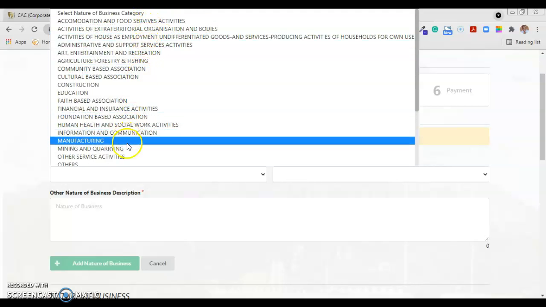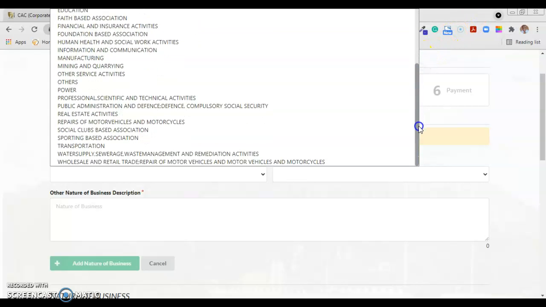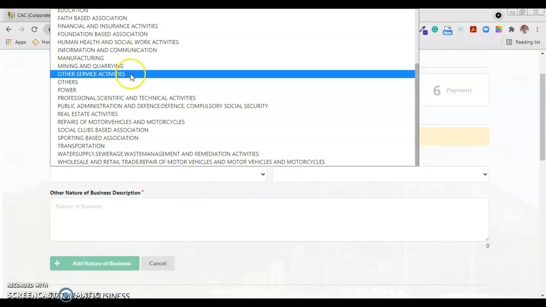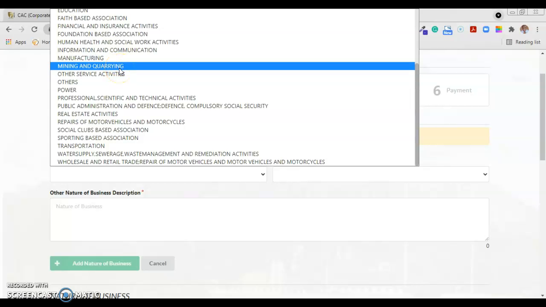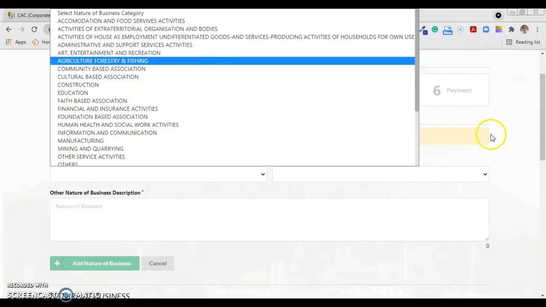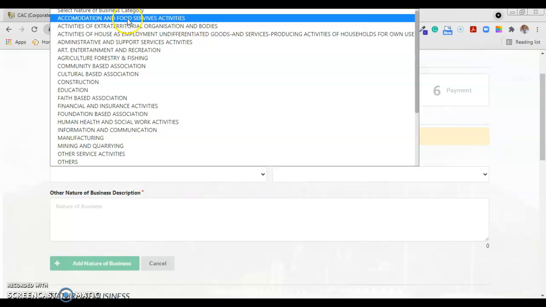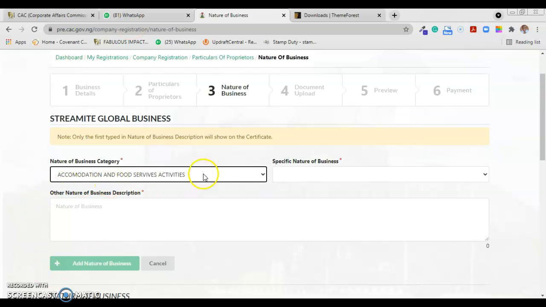You get used to it, and then you discover that you can always find something to describe your business. These other service activities, I don't really like using it, except in rare occasions where the nature of business is not similar to any of these categories. Okay, let's say for example, food accommodation and food services.